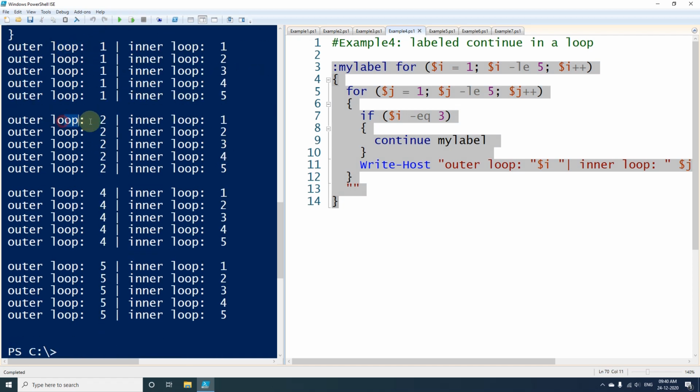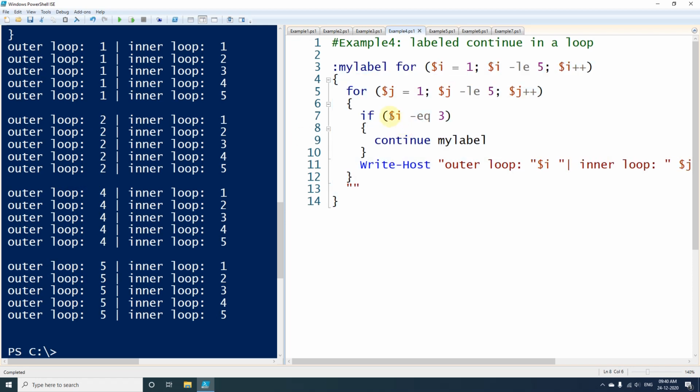So if I execute this one, you can see here that loop 1 is there, loop 2 is there, loop 4 is there, and loop 5 is there. Loop 3 is missing from this output. Why? Because we have used here $i is equal to 3, which is in the outer loop, and as soon as it becomes 3, we are skipping the iteration of the outer loop for the third index. So that is the reason the third is not printed over here.